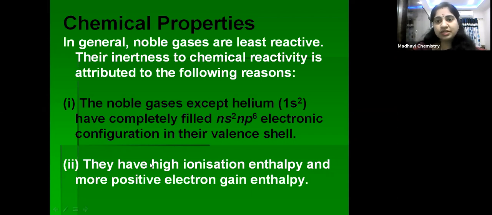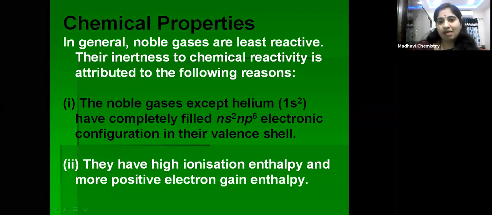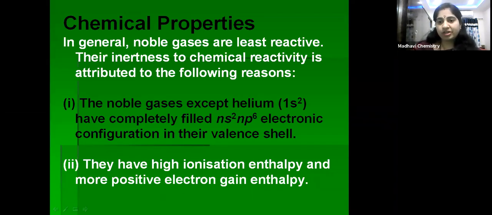What are the two reasons for the least reactivity of 18 group elements? 18 group elements have stable electronic configuration, except helium; 8 electrons are present in their outer shell. That is the first reason. And the second reason is they have high ionization enthalpy and more positive electron gain enthalpy. Because of these two reasons, these 18 group elements are least reactive. They are inert. That's why these are called inert gases.